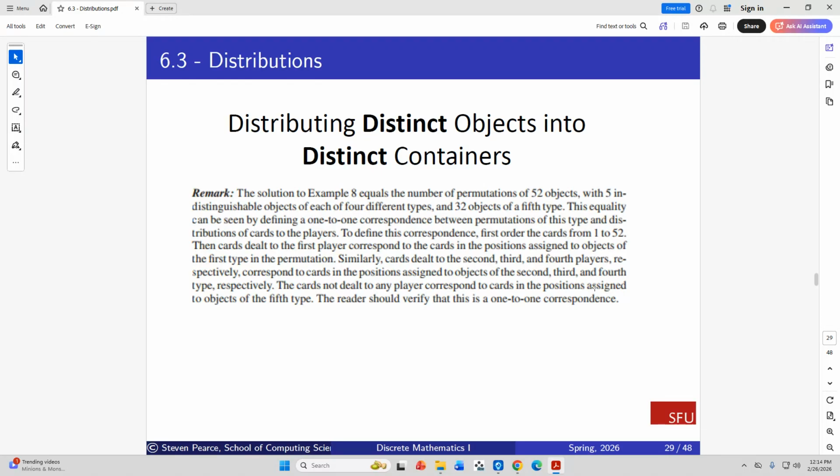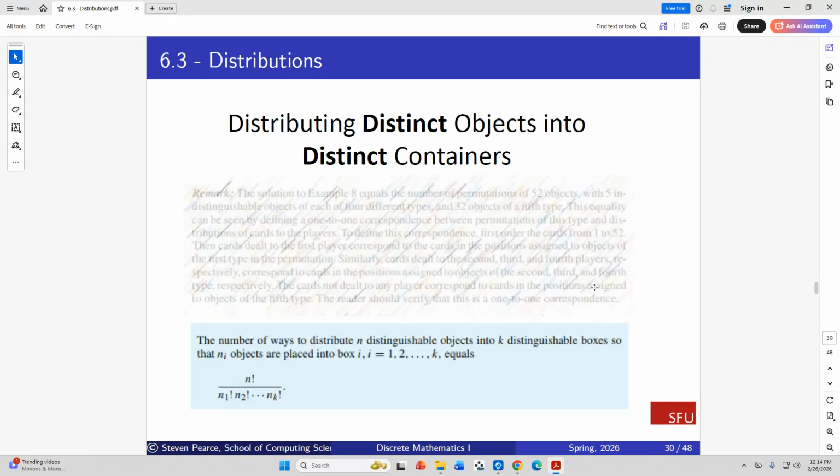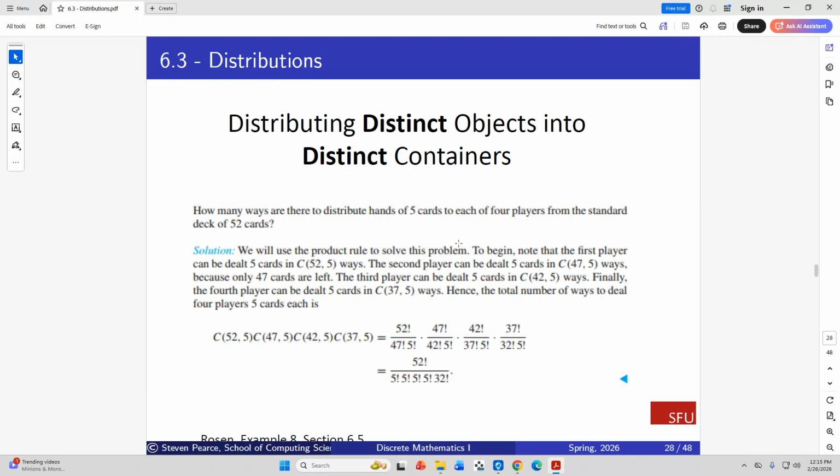One-to-one correspondence is like the set of positive integers having a one-to-one correspondence to the set of integers, although one is a subset of the other. So that's this formula. The multinomial formula is for distributing distinct objects into distinct containers. We just saw that here.